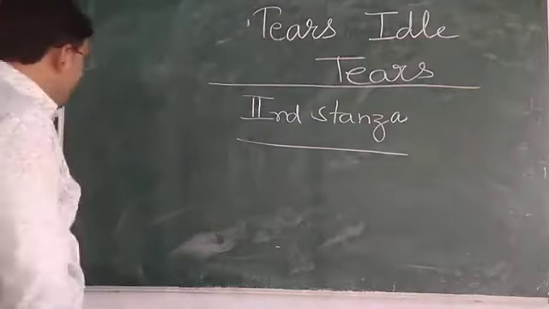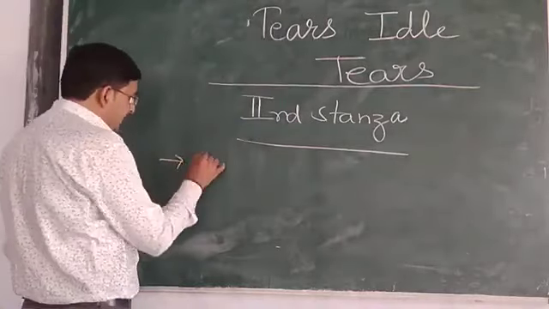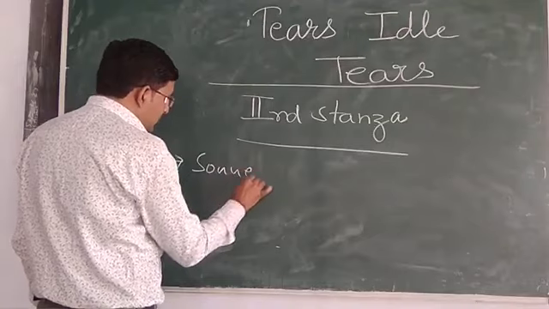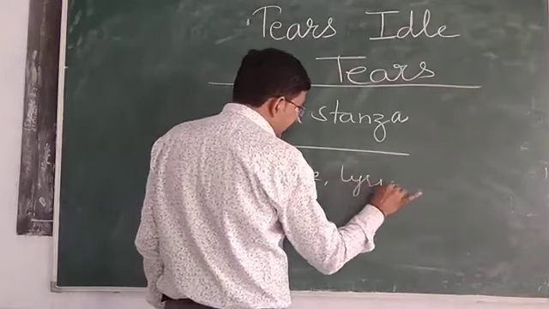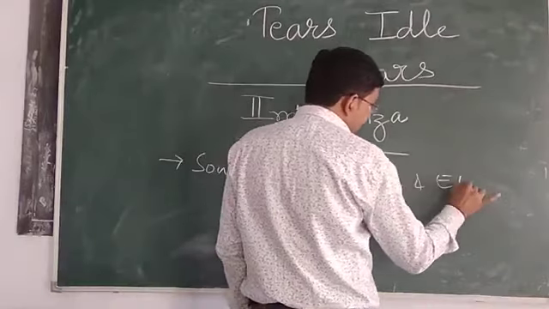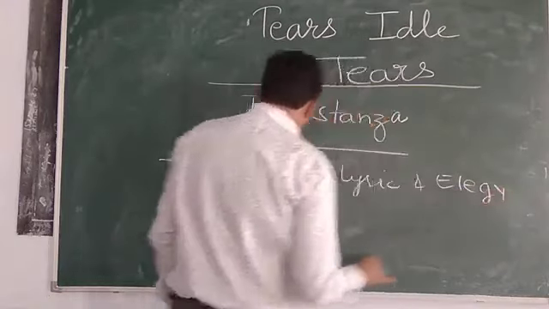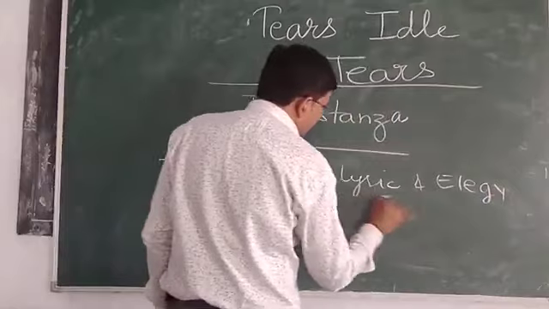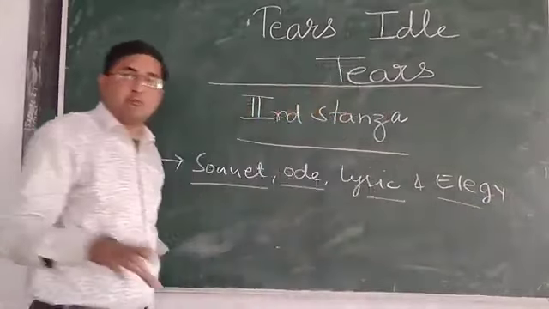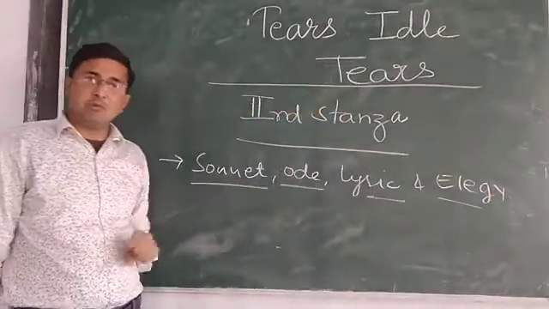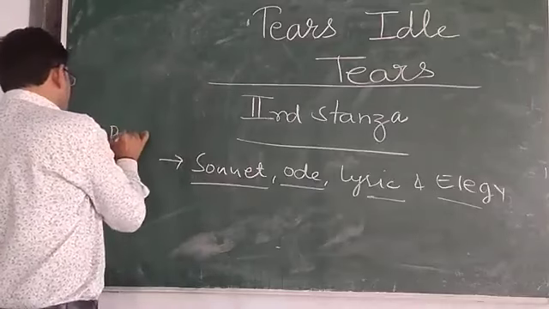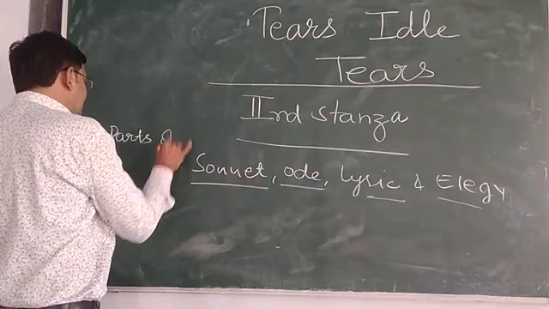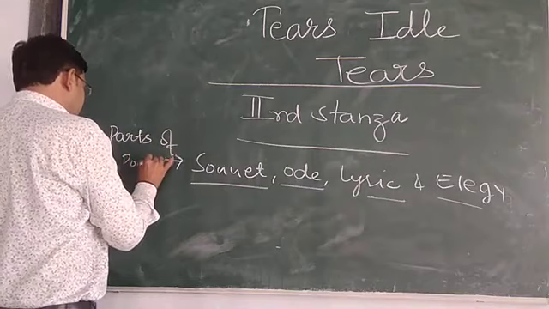There are basic 4 parts of a poem which we call sonnet, ode, lyric and elegy. I think you know the difference among these 4. These are the basic parts of poem.